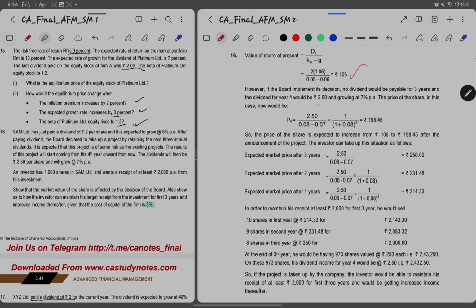Now, if the board implements its decision, no dividend would be payable for 3 years and the dividend for year 4 would be 2.5 and growth rate is 7%.